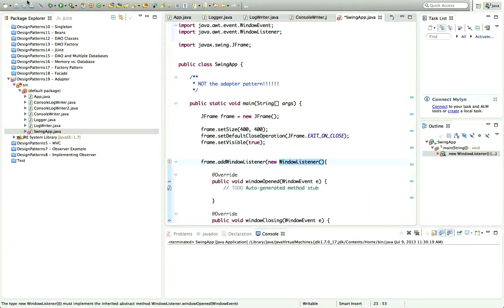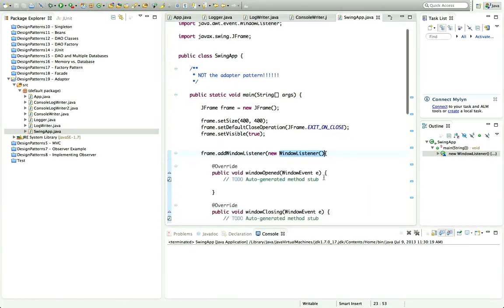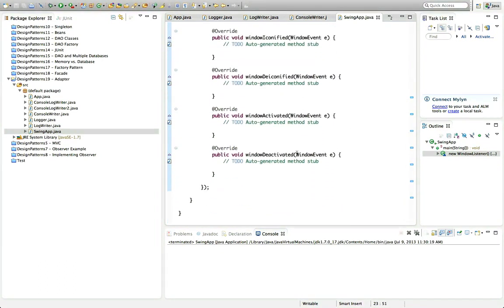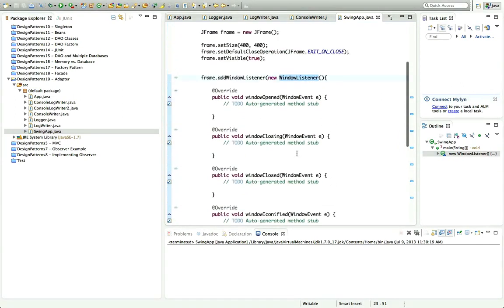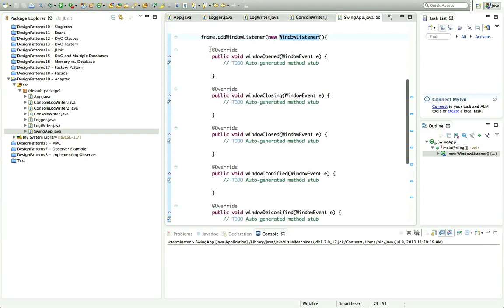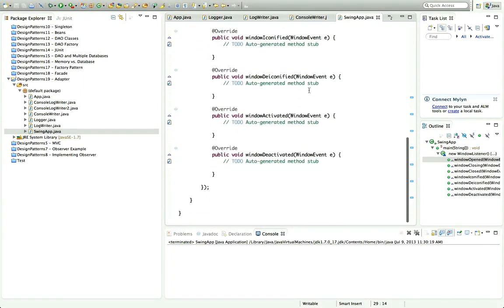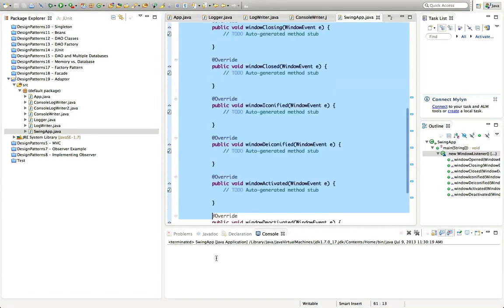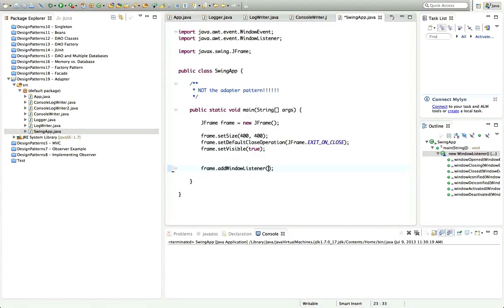Now the point I want to make here initially is that this WindowListener interface has a lot of methods. Look at this, it's terrible. All I want to know is when the window opens, and just to get that information, just to implement windowOpened, I've got to have all these dummy methods sitting there. So Swing provides, in this case and in many other cases connected with mouses for example, a class called WindowAdapter. Let's delete this and say here, new WindowAdapter.